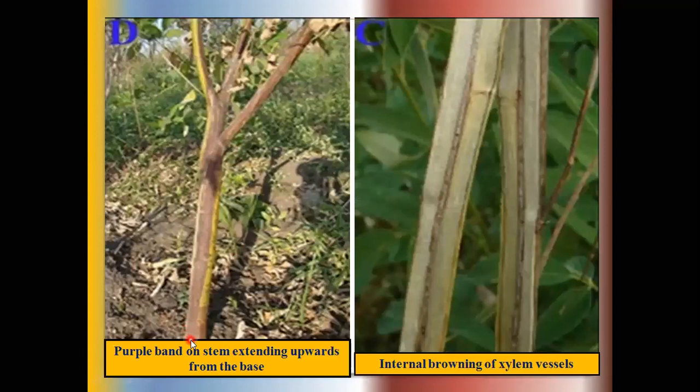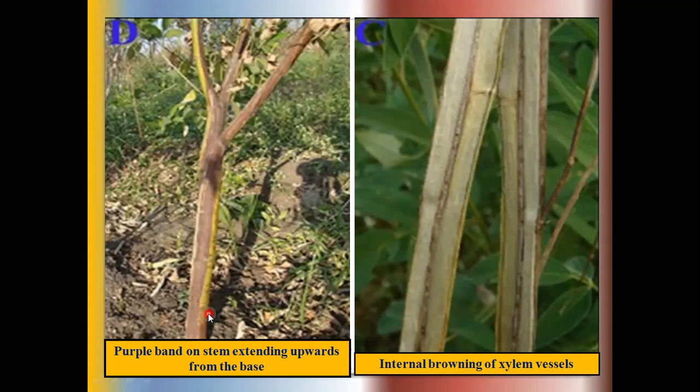Okay, so as you already saw, the purple bands are generally seen on the stem surface. These bands extend from the basal portion in the upward direction. These bands are seen on the main stem as well as on the side branches of the pigeon pea plants. It means the Fusarium fungus moves in the upward direction.